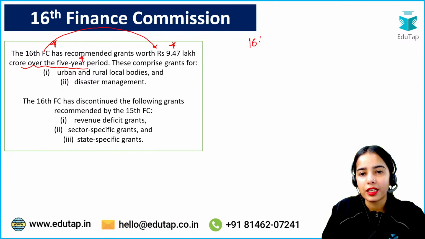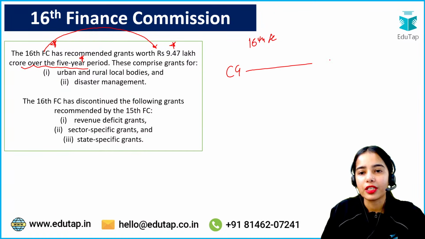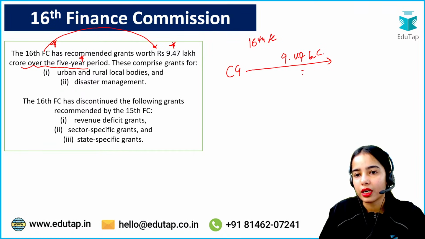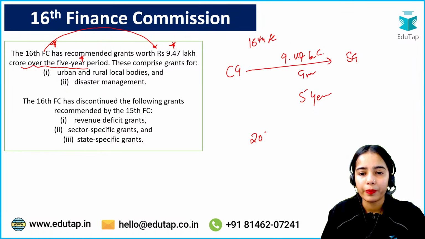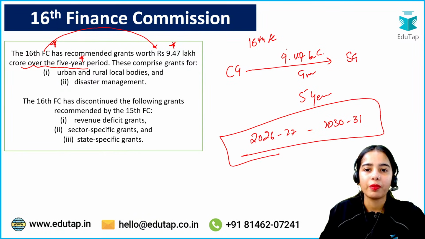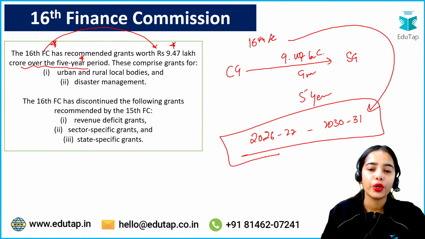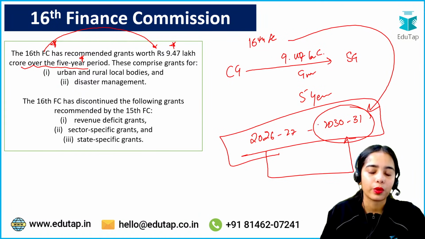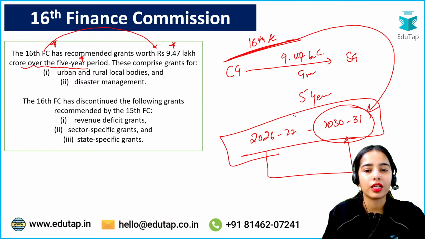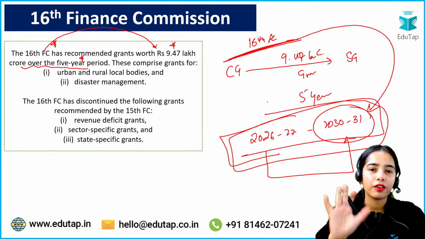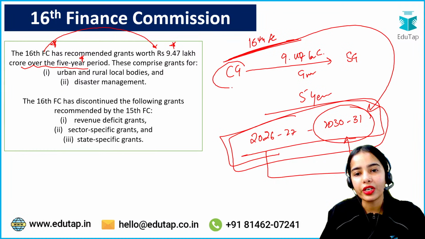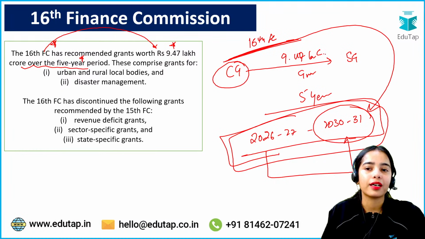Basically the 16th Finance Commission has said that the central government has to provide 9.47 lakh crore worth of grants to the state governments in the period of 5 years, from 2026-27 to 2030-2031. The 16th Finance Commission has provided the recommendation for this time period, and in this 5-year period, the central government has to provide 9.47 lakh crores to the state governments.